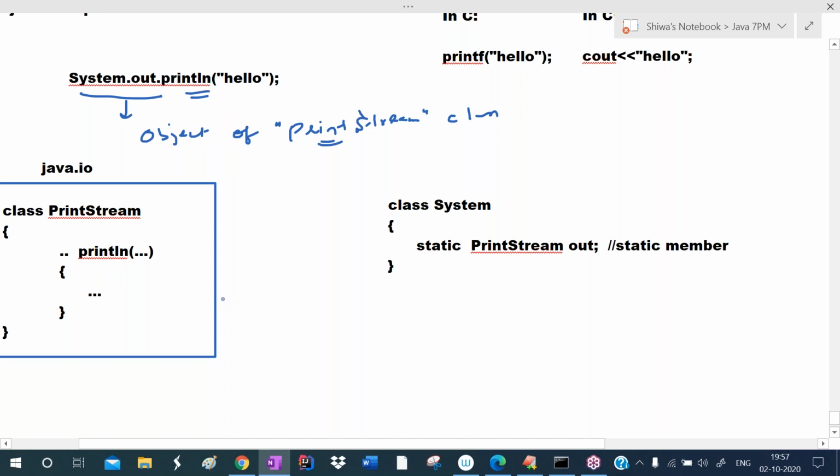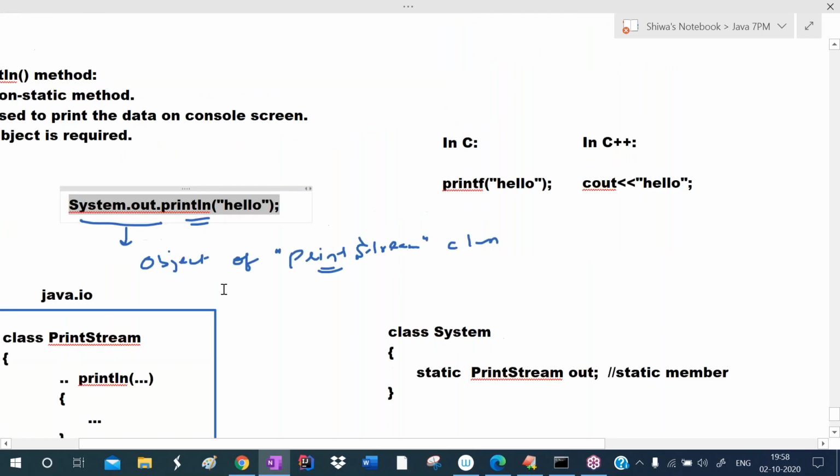Okay, so that's why whenever we are trying to print, we must write system.out.println hello. That's it. So once again, I'm explaining about this statement. Listen carefully here.